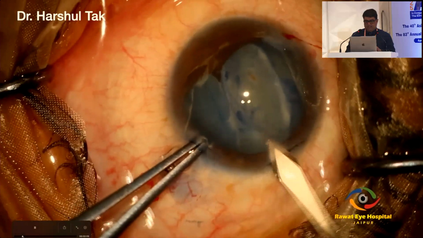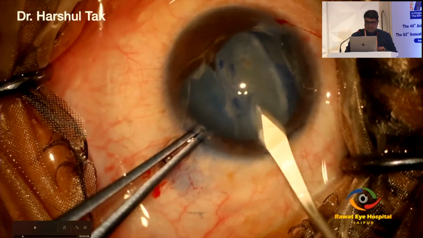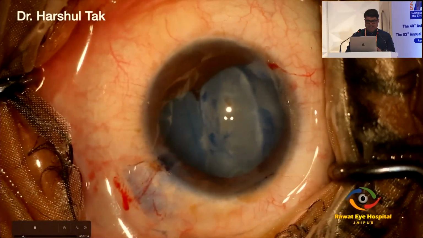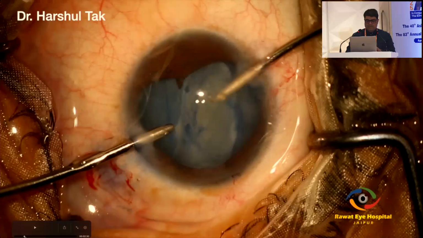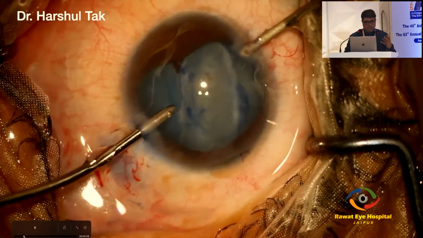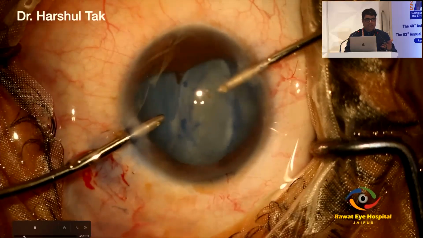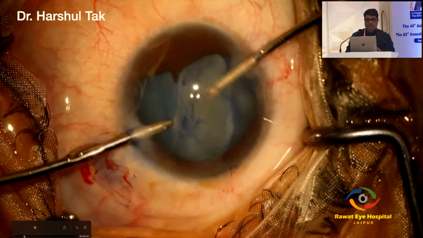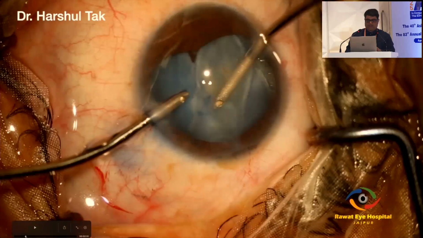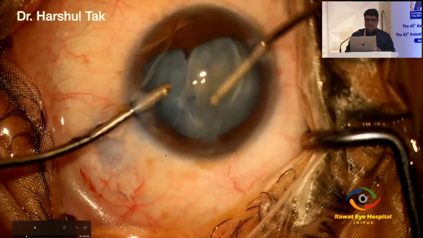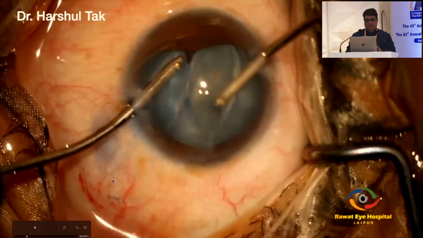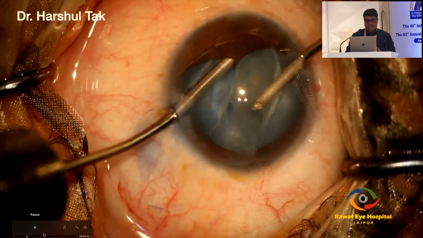Here I'm making the main port incision, and I can see that my anterior capsule is torn like this. So you have a split in the anterior capsule. Another principle to remember is to always try to maintain a closed chamber, because fluctuation of the anterior chamber may cause vitreous disturbance. So slowly I put in the irrigation cannula and try to take off this fluffy cortical matter. I have not tried to make any capsular excess, because I can see this split here, and I'm just releasing this synechia.